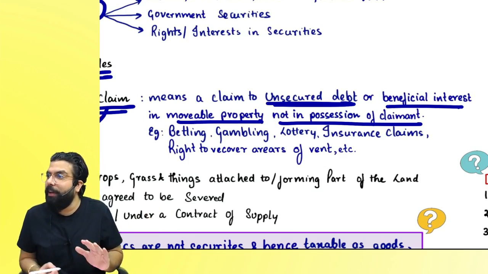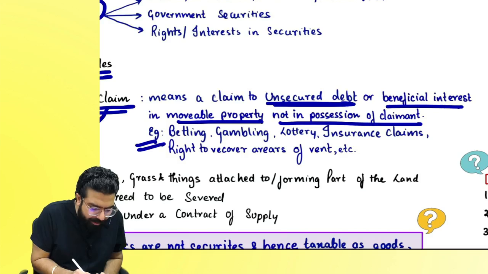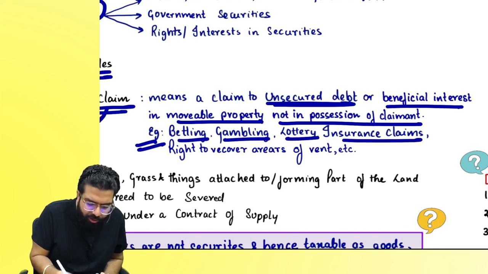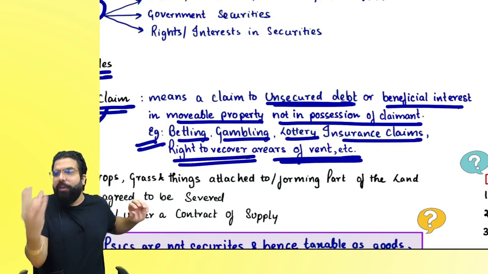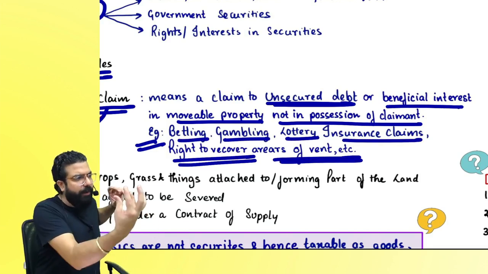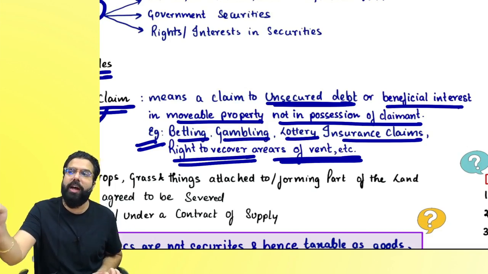You are going ahead and giving him goods because actionable claims are goods. Now, I went ahead and gave you examples: betting, gambling, lottery, insurance claim, and right to recover arrears of rent, etc. are all your right to receive. And this right to receive, if you are transferring to someone, you are giving goods. And hence, actionable claims are included in the definition of goods.